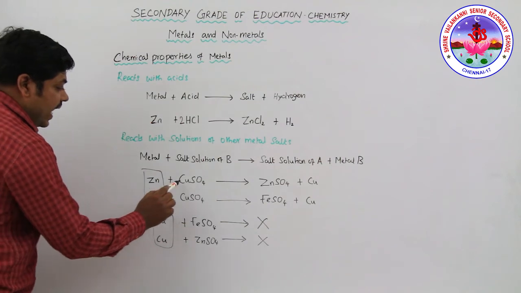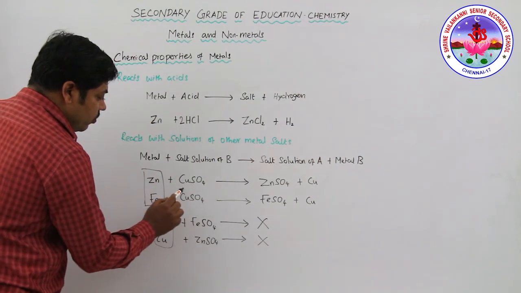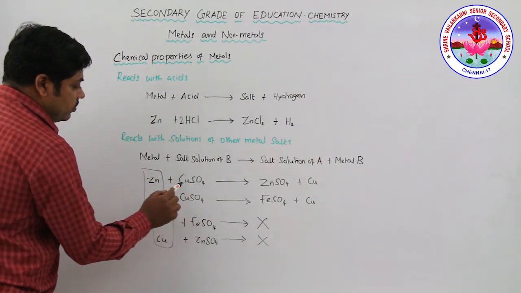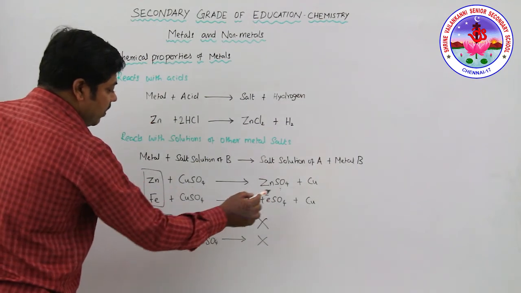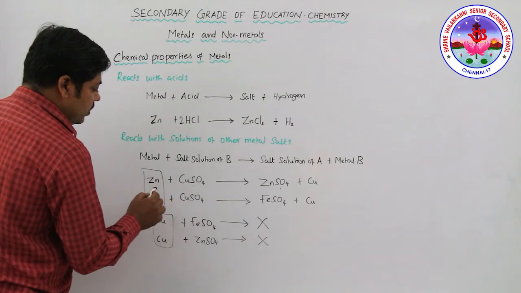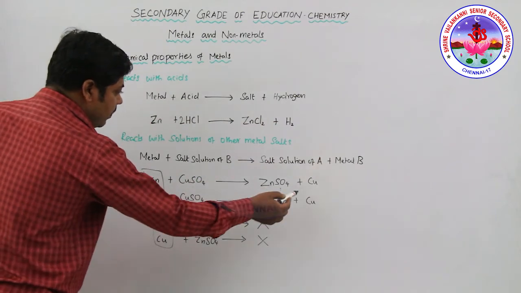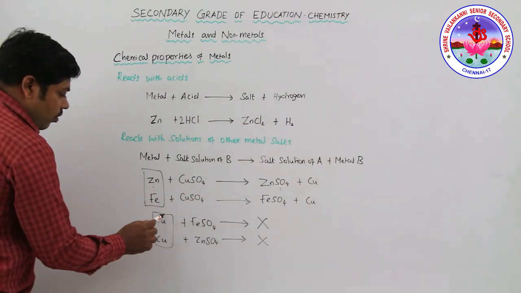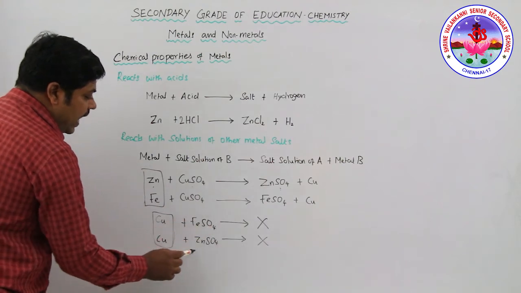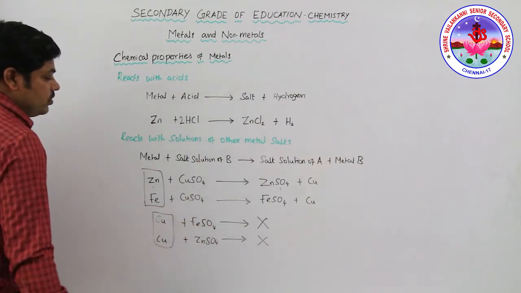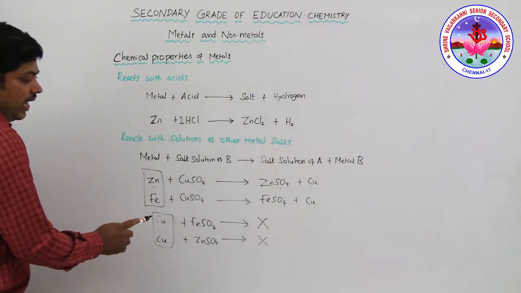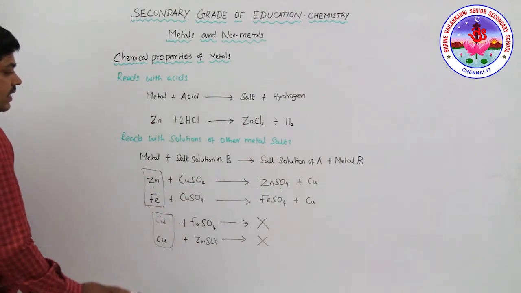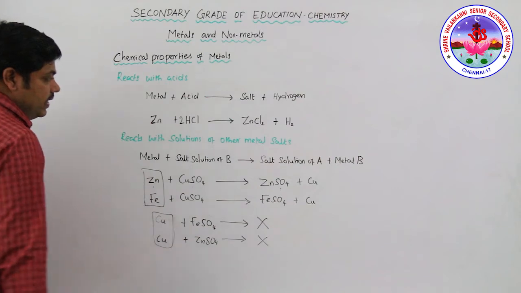When a highly reactive element reacts with the salt solution of a less reactive metal, it produces the salt solution of A and gives the metal B. But a low reactive element does not react with the salt solution of a highly reactive metal. So that is the reason; this is based on the metal reactivity series.